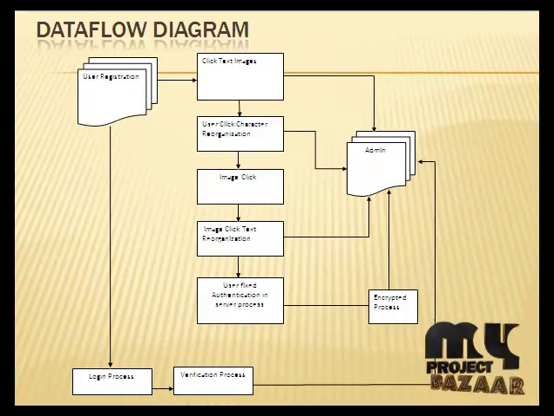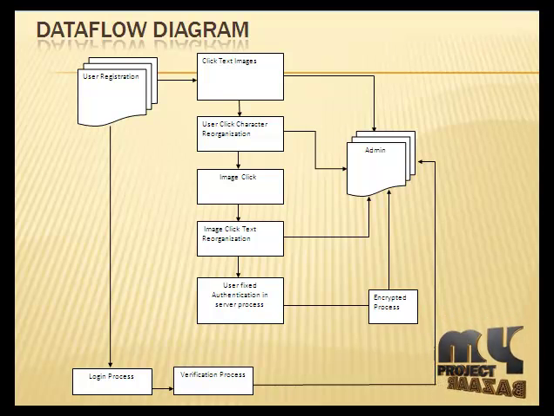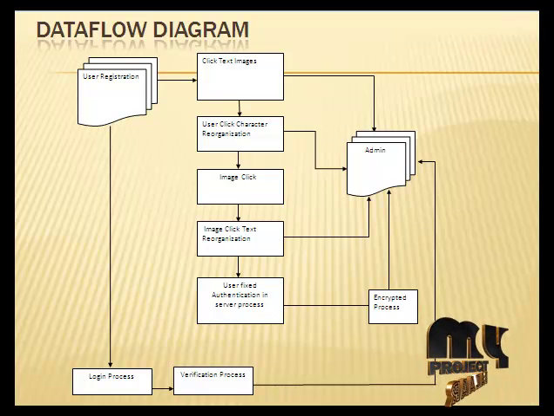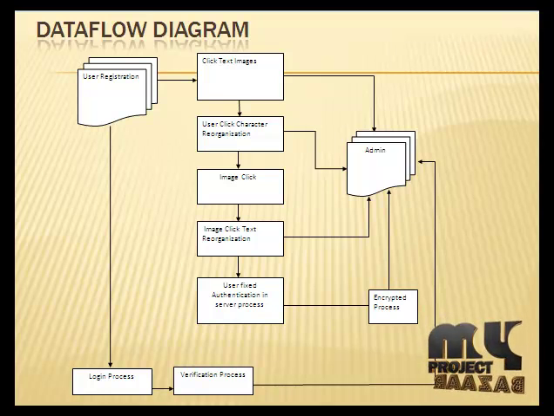Let's see the data flow diagram of the project. Captcha acts as an authentication process instead of password authentication. In user registration, the user has to enter personal information. To set authentication, they need to select click text images. Let's see what click text images are. A click text password is a sequence of characters in the alphabet, which is similar to a text password.